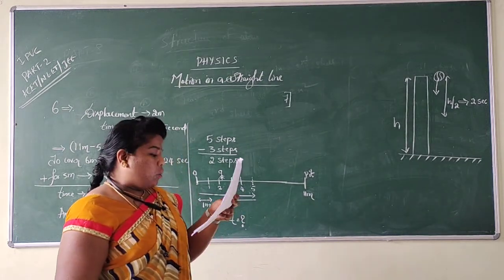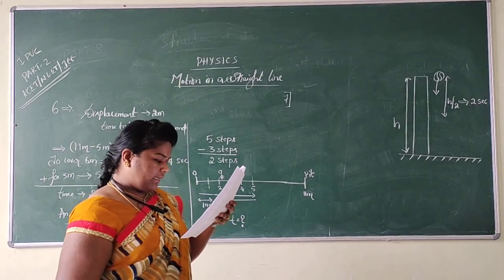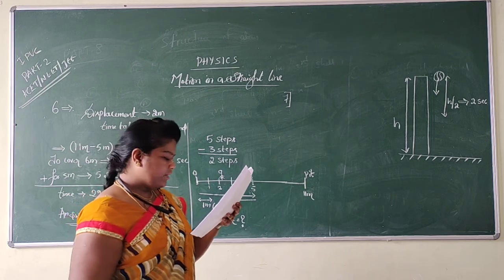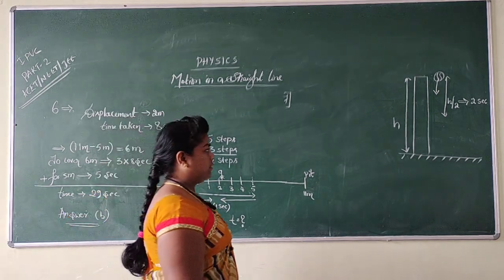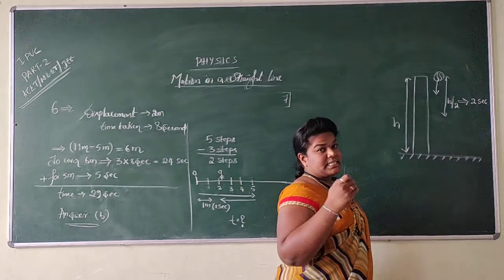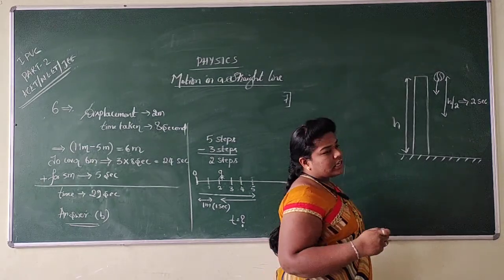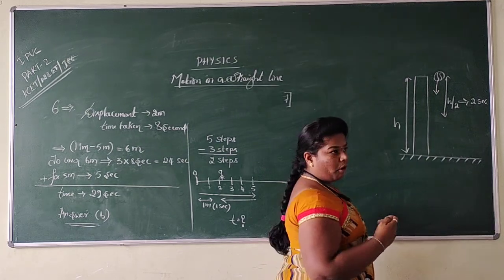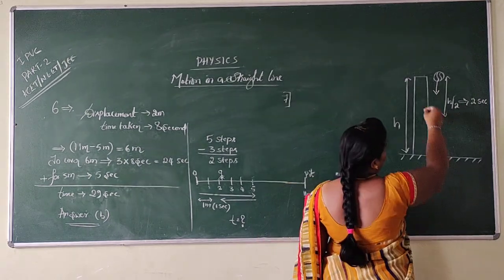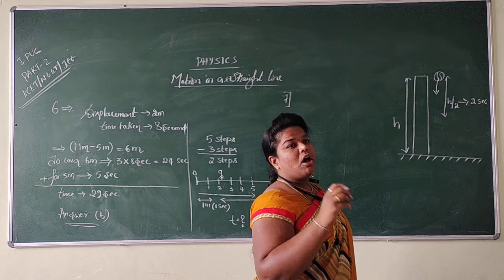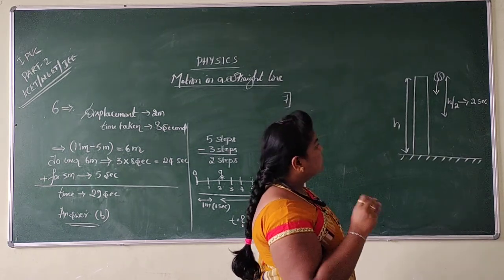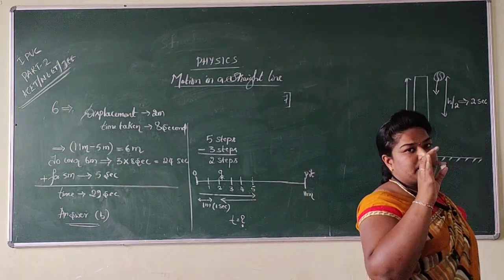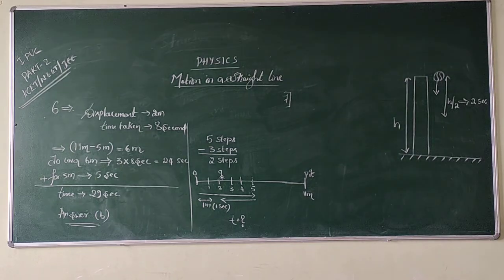Then you can observe the question: in what time shall the body fall through the height of the tower? So if it takes 2 seconds to reach half of the tower, then to cover the total height of the tower, how much extra time is this ball going to consume? This was the question.